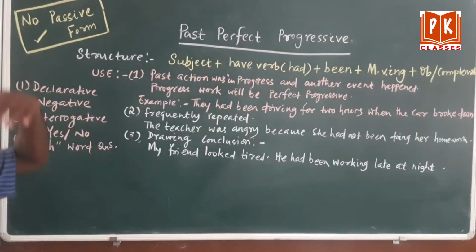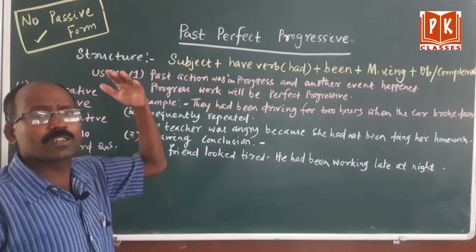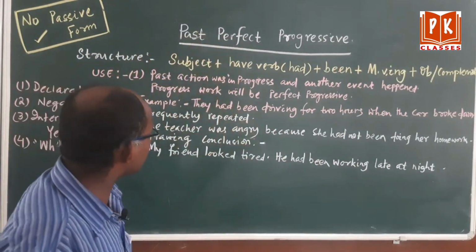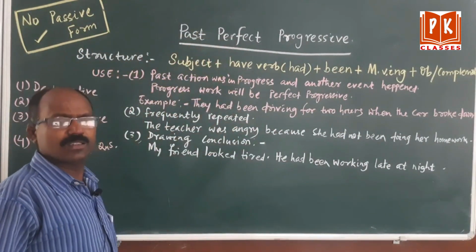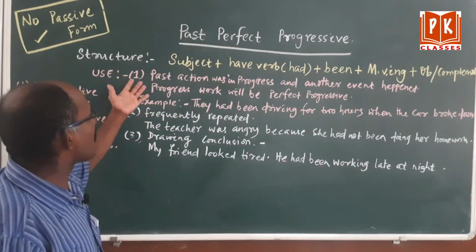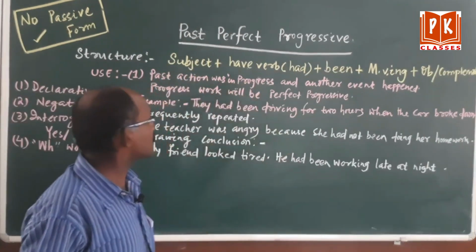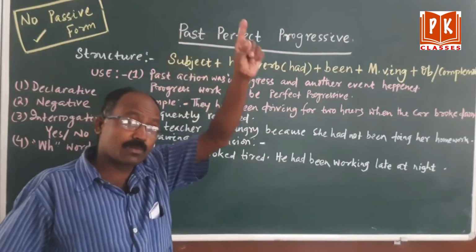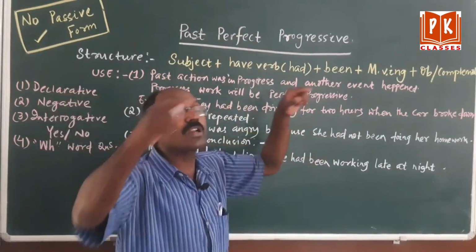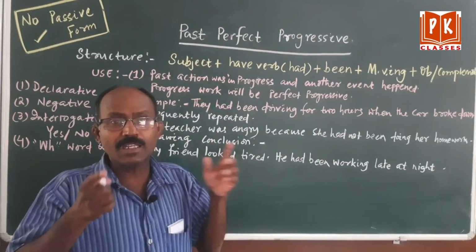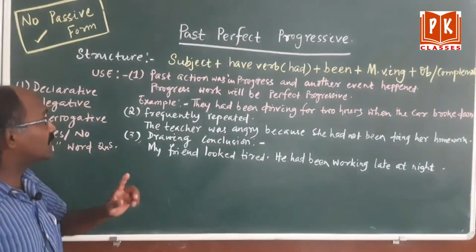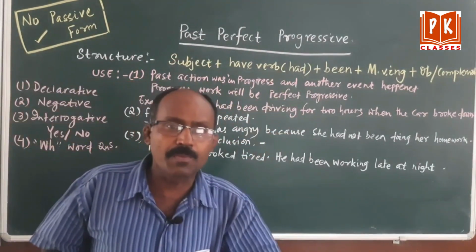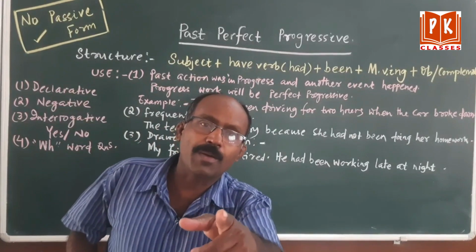And again, if you go to the previous video, that means present perfect progressive, the same formula was there. Number one, a past action was in progress, please remember, and another event happened. If this happens, then the progressive work will be perfect progressive.